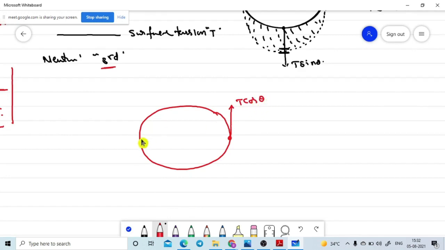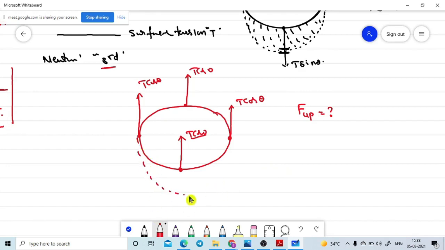I took exactly the opposite direction. One force is acting, T cos theta. If you go to this point, one force is acting, T cos theta. If you go to the exactly opposite point, T cos theta. So at each and every point, the force acting is T cos theta. But our goal is to find the force which is acting in the upward direction. Are you getting or not? This is the liquid contacting surface shape.